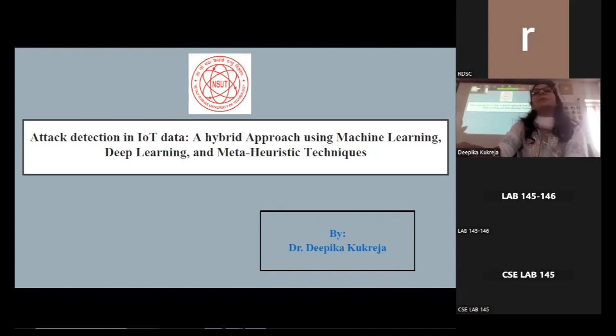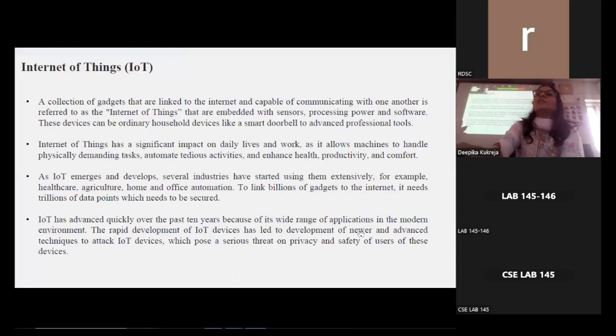IoT has a significant impact on our daily lives and work, as it allows machines to handle physically demanding tasks, automate tedious activities, and enhance health, productivity, and comfort. As IoT emerges and develops, several industries have started using it extensively, for example healthcare, agriculture, home, and office automation. To link billions of gadgets to the internet, trillions of data points need to be secured. IoT security is recognized as one of the most significant issues because of its increased attack surface.